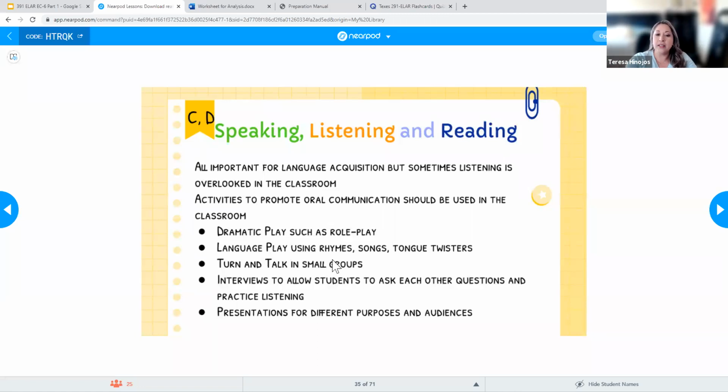Language play, you all already do this, which is rhymes and songs and tongue twisters, right? Trying to work on that. Even just turning and talking in small groups, having kids interview each other.